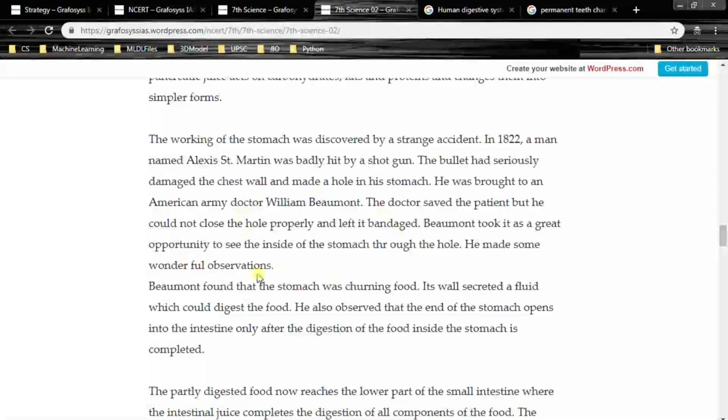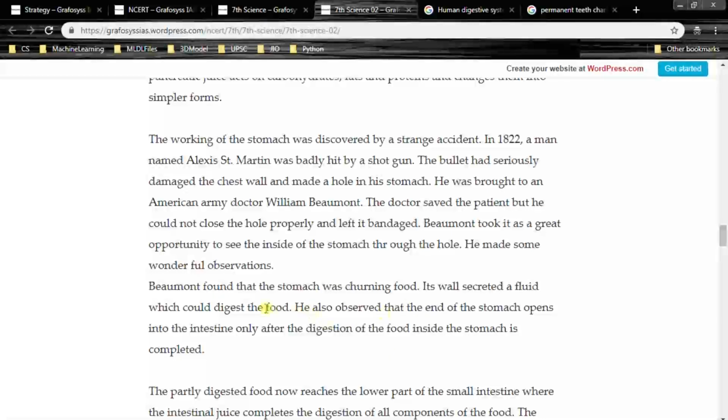So I hope you understood the story. Beaumont found that the stomach was churning food. Its wall secreted a fluid which could digest the food. He also observed that the end of the stomach opens into the intestine only after the digestion of the food inside the stomach is completed.